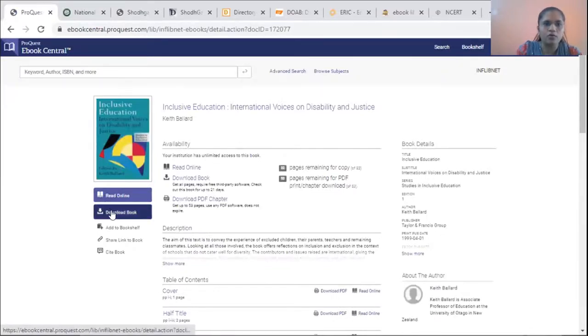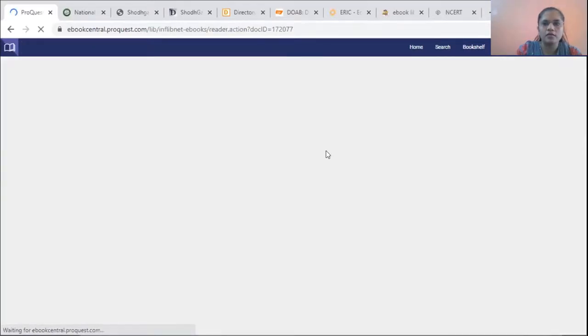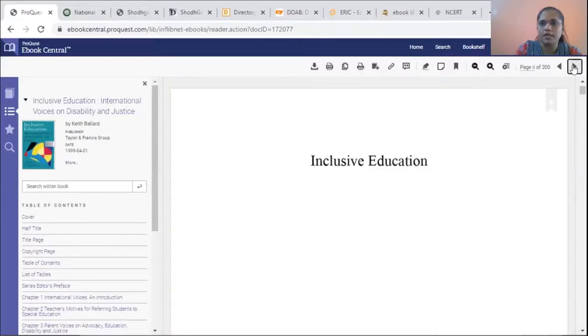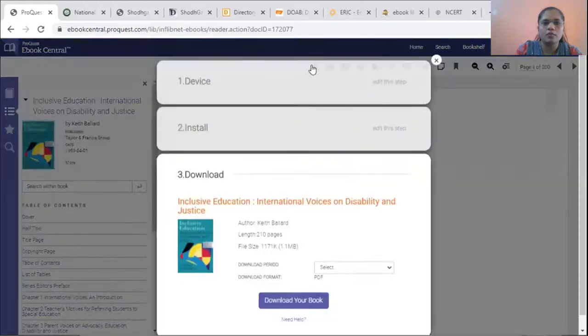You can download the book. For reading online, click on read online. You can read the book online. See, and you can navigate pages, turn the pages. You can download the book, but for some books it will ask for Adobe Digital Editions.